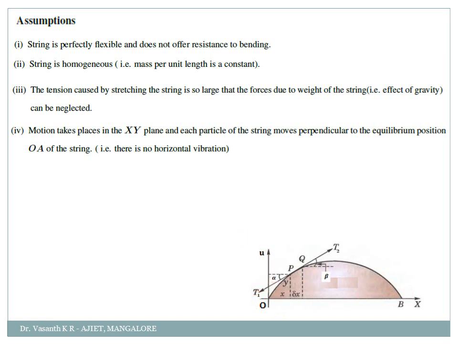and each particle of the string moves perpendicular to the equilibrium position OA of the string. That means there is no horizontal vibration. If you check, this is a vertical line, this is a horizontal line, correct? So whatever oscillations or vibration occurs, it should be along one direction only, in this pattern only. It should not vibrate like this.